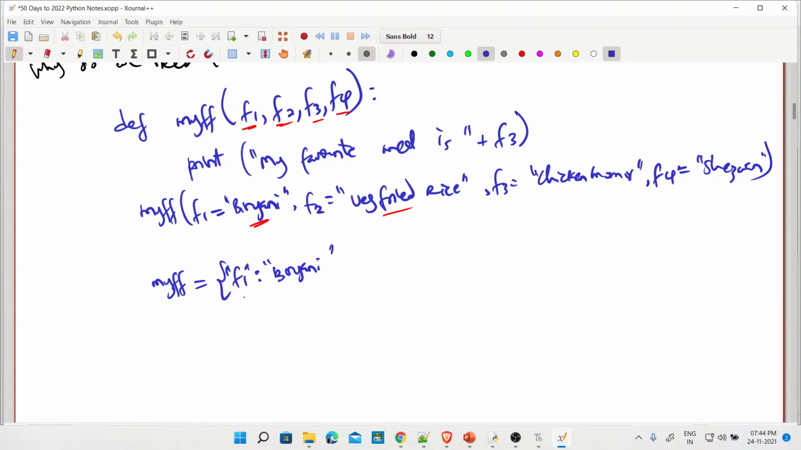Or if you want F1 only to be like this, you can say biryani will be referenced by using F1, such that I make this a string and make the other one like that. You got the point? And then we continue.